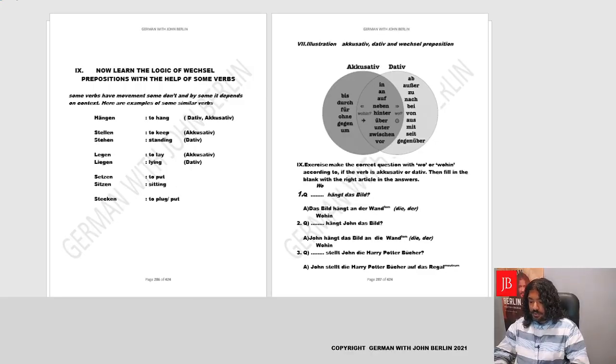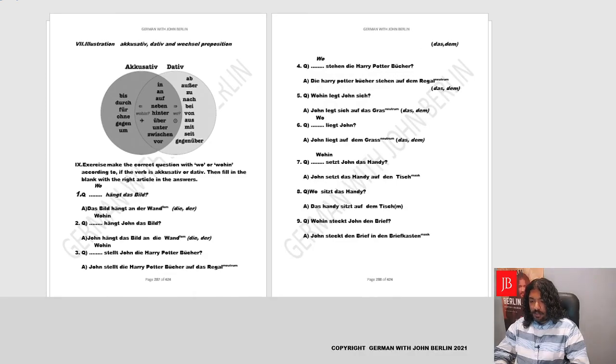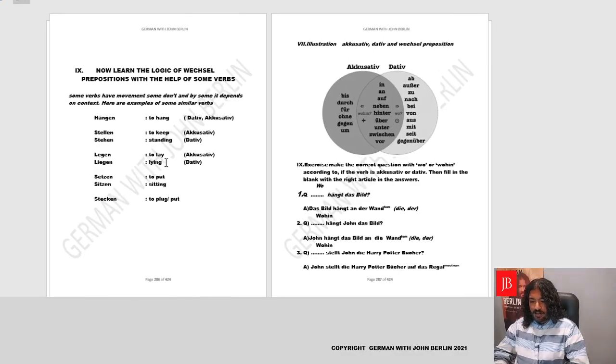Yes, so it was John setzt, oder wohin setzt John das Handy? So the question is wohin, and the answer was John setzt das Handy auf den Tisch, accusative. So we saw the question is wohin with setzen. That means the verb setzen is always accusative. Yes, whenever you put something, there'll always be movement.